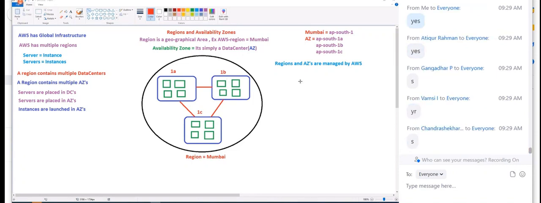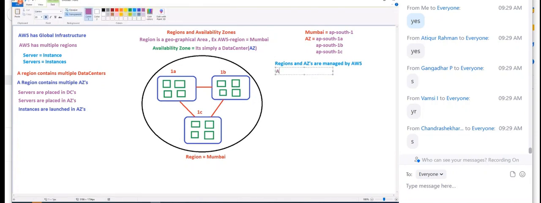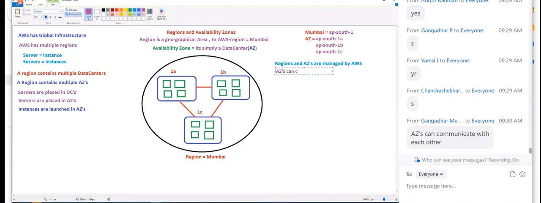Availability zones can communicate with each other because they are within the region. Within the region, how many availability zones there are doesn't matter. Availability zones can communicate with each other.